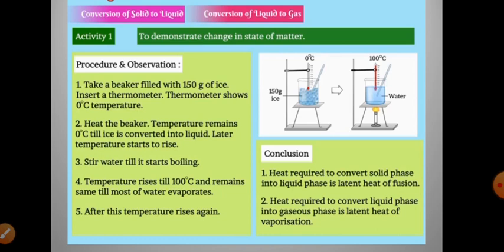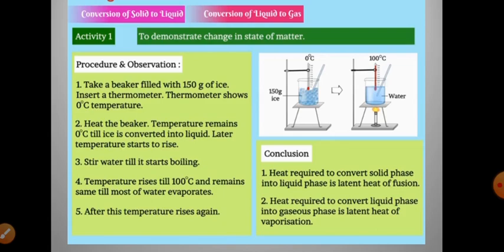Later the temperature starts to rise. Third, stir the water till it starts boiling. Then fourth step is, the temperature rises till 100 degrees Celsius and remains the same till most of the water evaporates. After this, the temperature rises again.